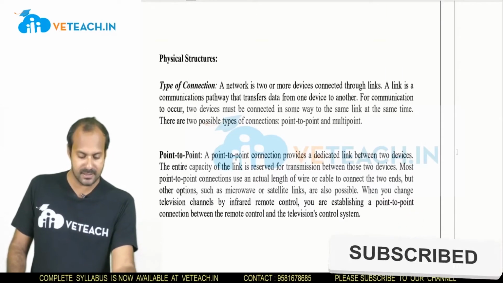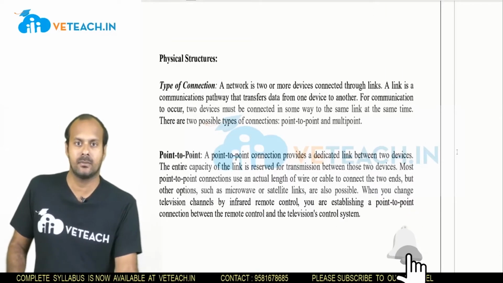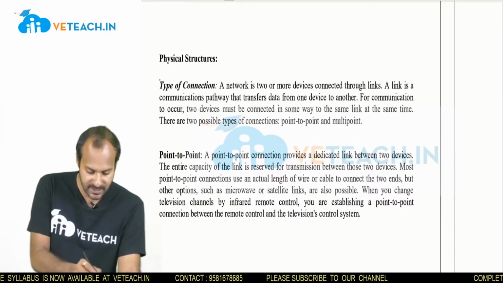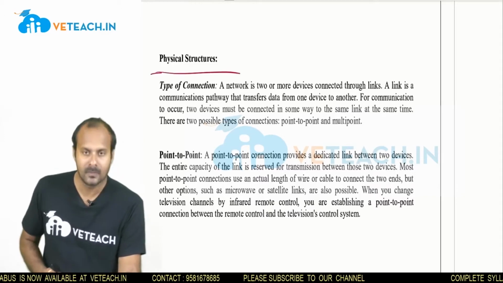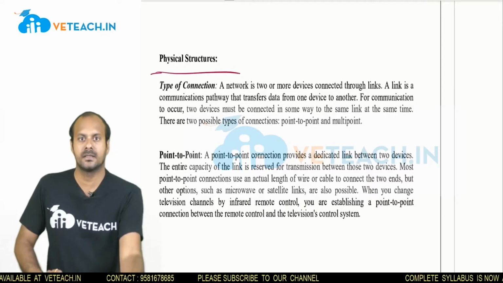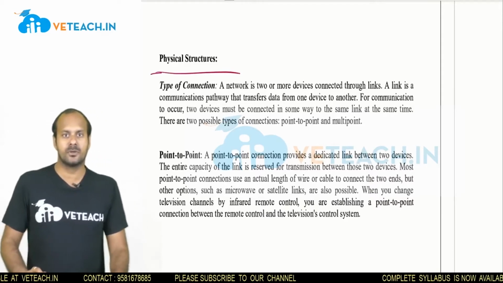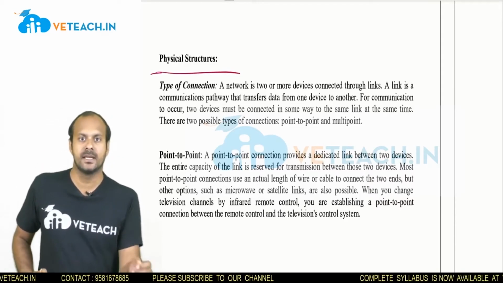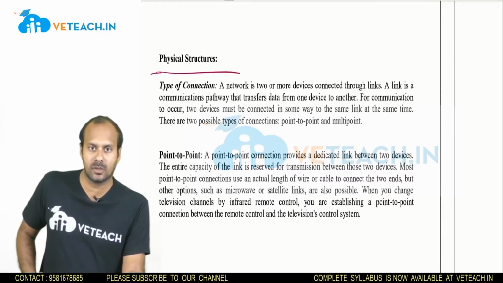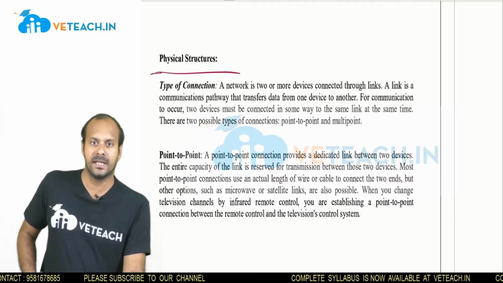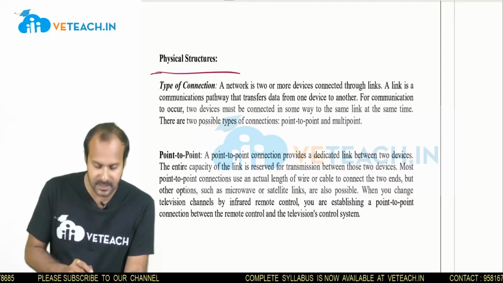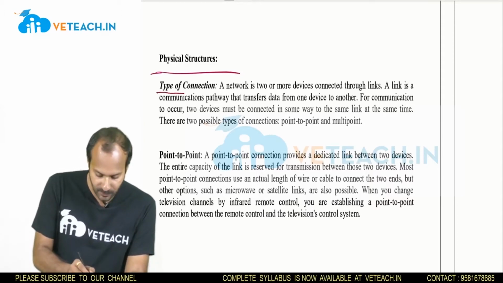In this video, we will discuss the physical structures and the different topologies in computer networks. What is a physical structure? Physical structure is nothing but the topology. What is the structure of topology? It is nothing but the structure of a network. What is a network? A network is nothing but connecting one or more devices through a physical medium by using some links. So in these physical structures, the subtopic is types of connections.